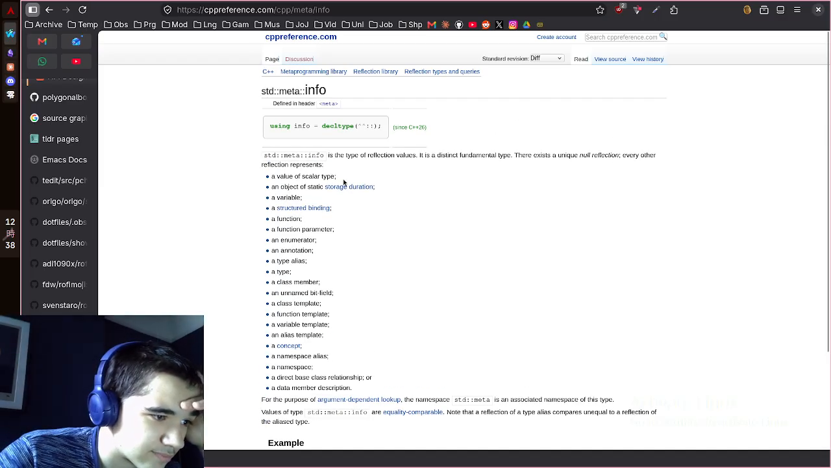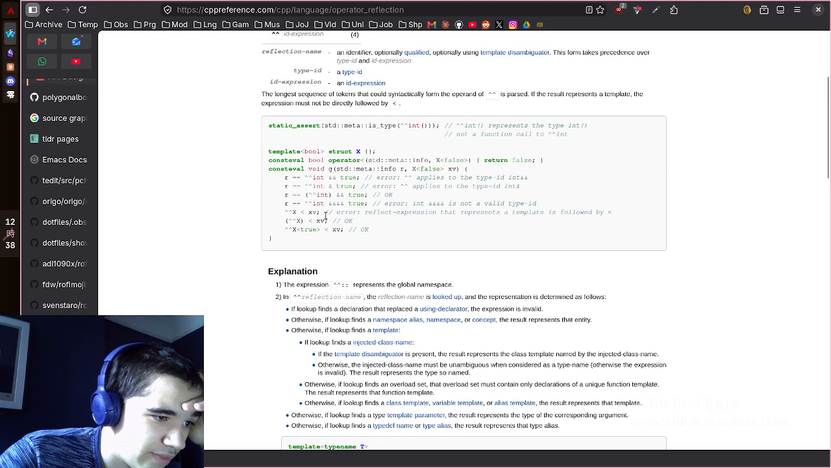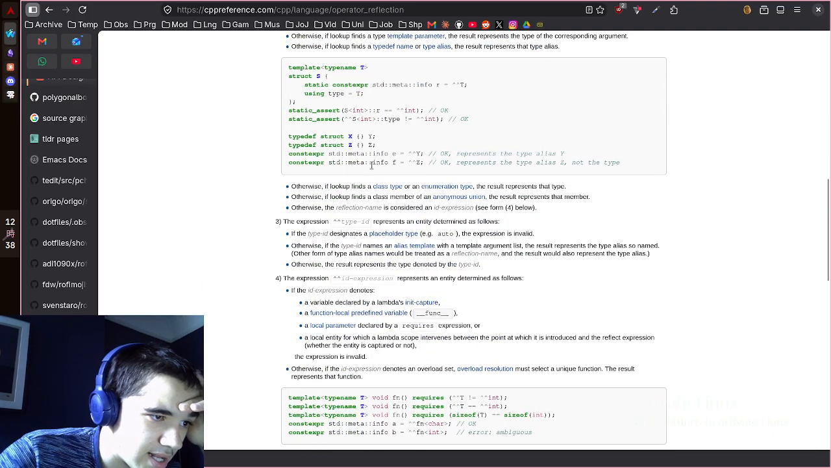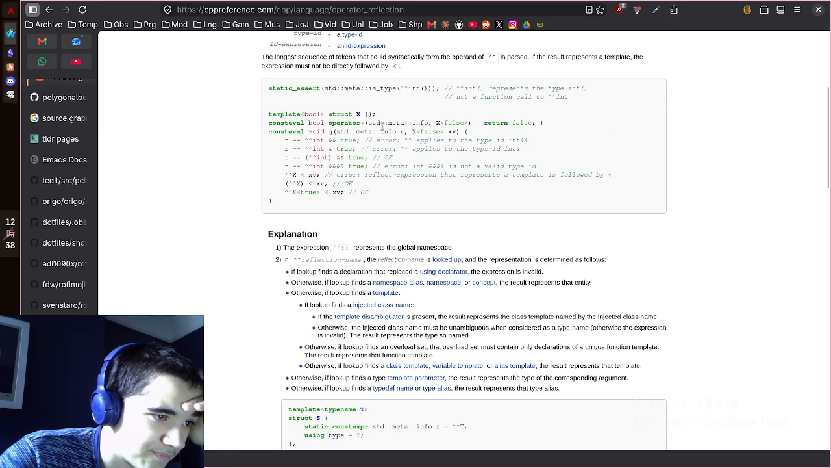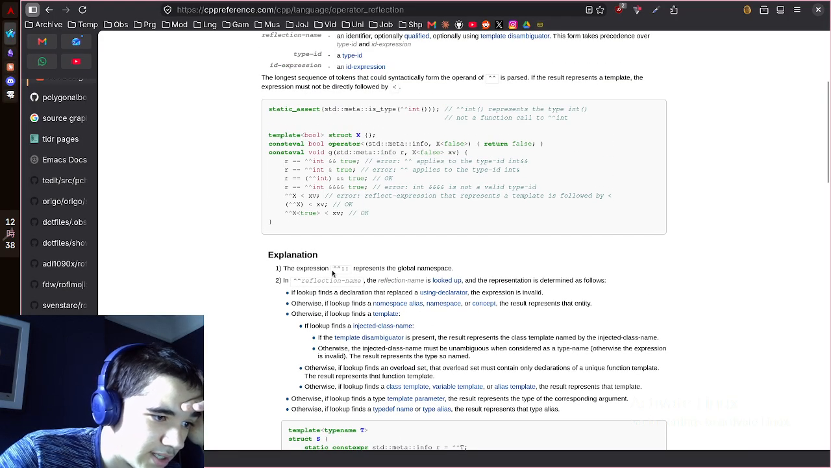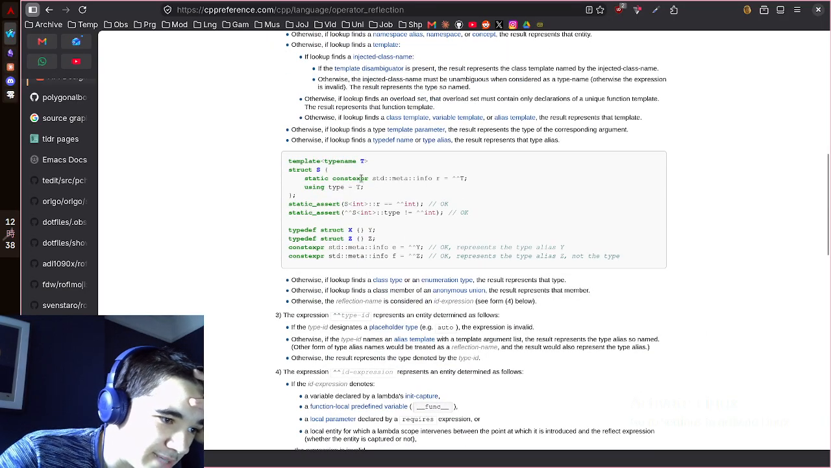So yeah, I'm not really sure what I can do with it. There's an example here. This is the global namespace, which is cool, because you can reflect over the global namespace. I did see that as well. It's a bit funky, but once you get used to it, it's fair enough.